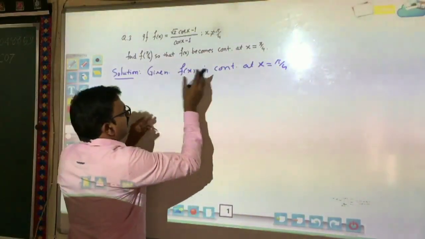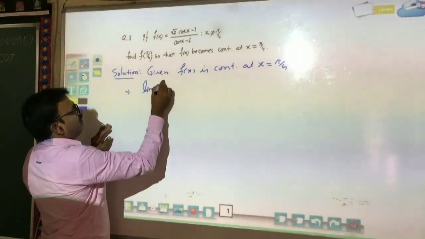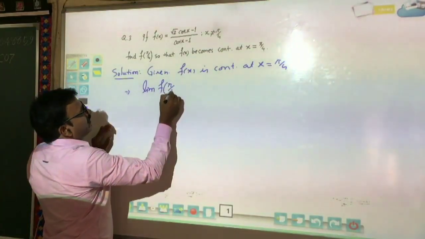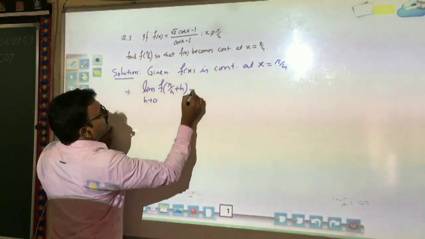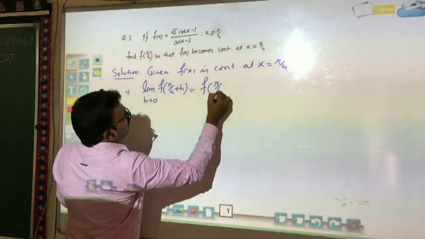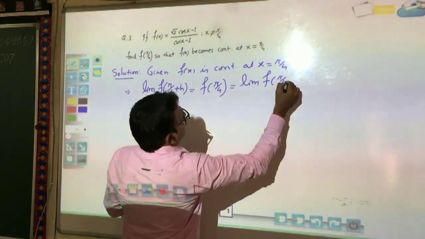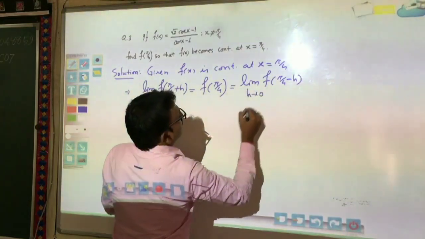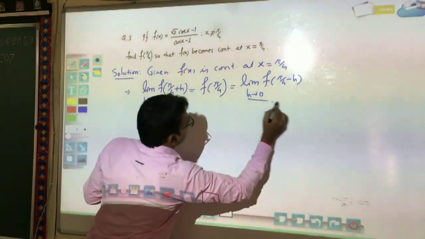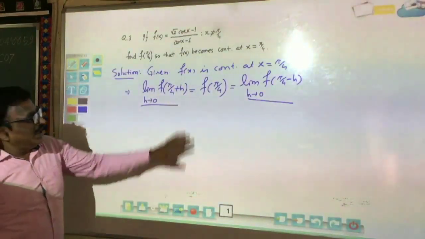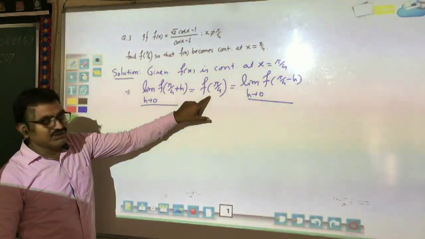This given condition is represented by our previous theory: the limit of the function as pi by 4 plus h, h tends to 0, is equal to f of pi by 4, which is equal to the limit of the function as pi by 4 minus h, h tends to 0. But now we are free to use either value because both are equal. And we want to find f of pi by 4, which is not given.